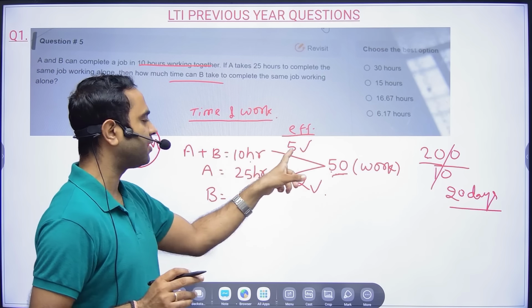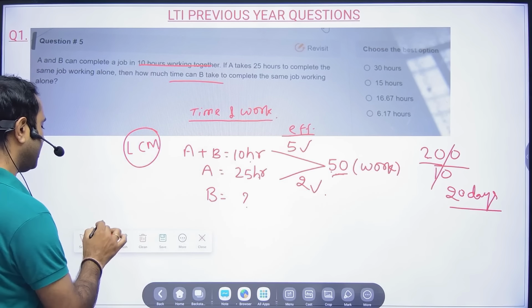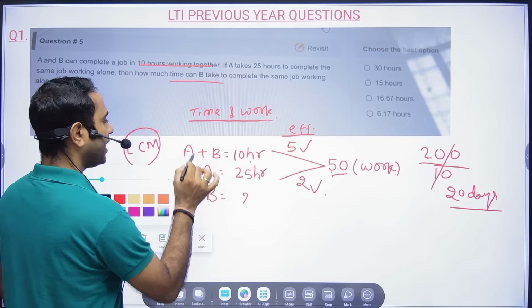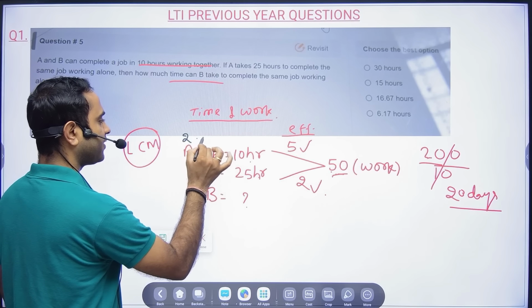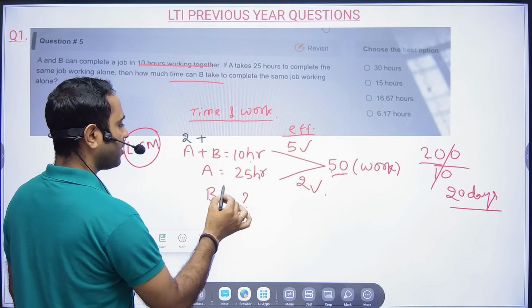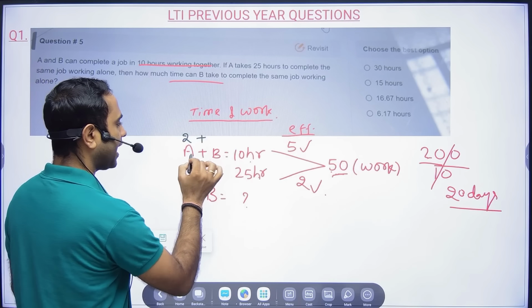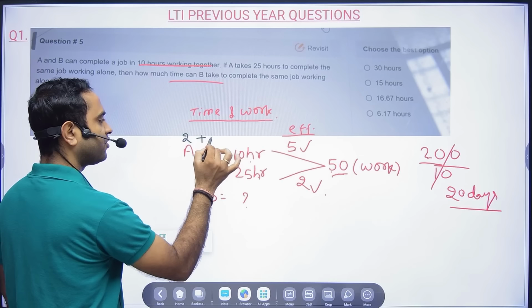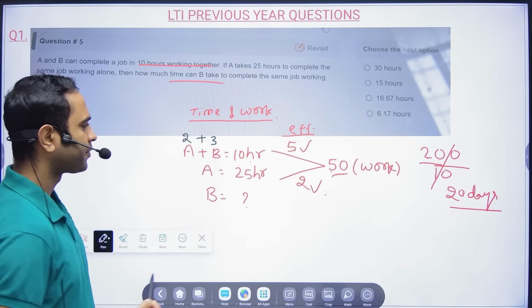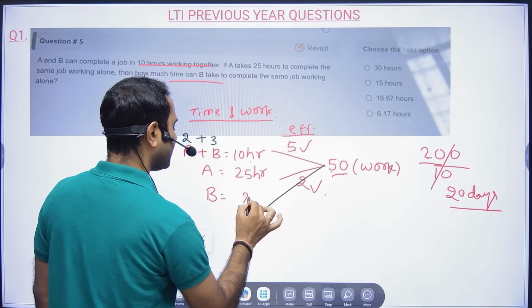A plus B can do 5 work in a day. Now you see, A can do 2 work in a day, so A's efficiency is 2. And what is B's efficiency? We don't know. A plus B's efficiency is 5, and A is 2, so B's efficiency will be 3. So here B's efficiency will be nothing but 3.